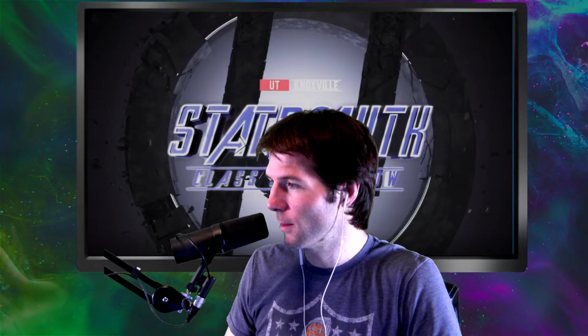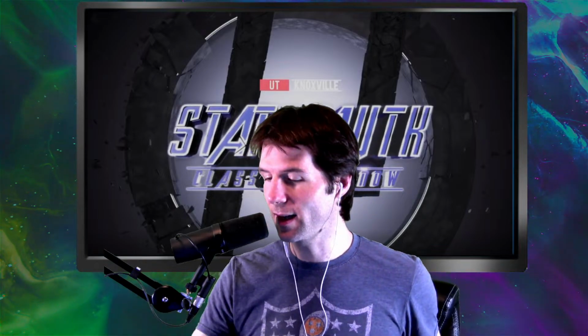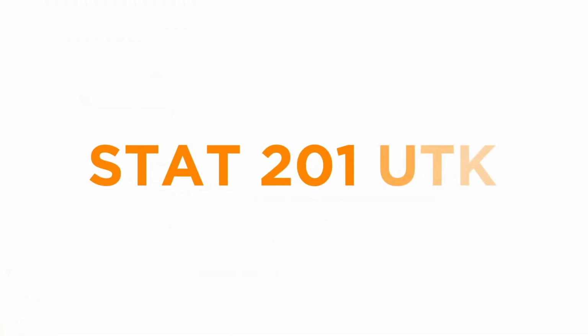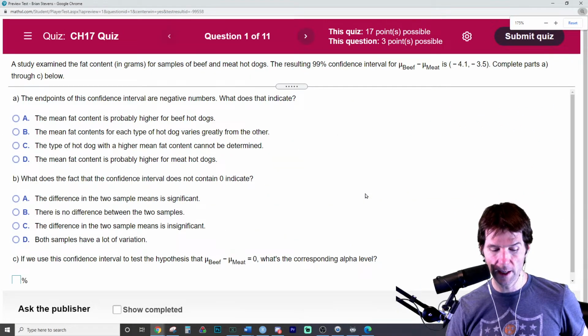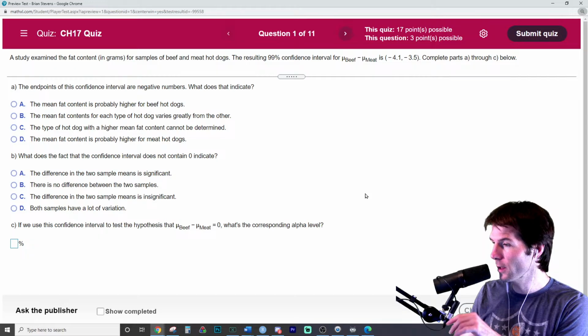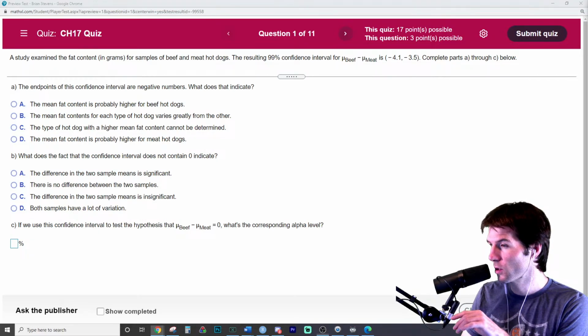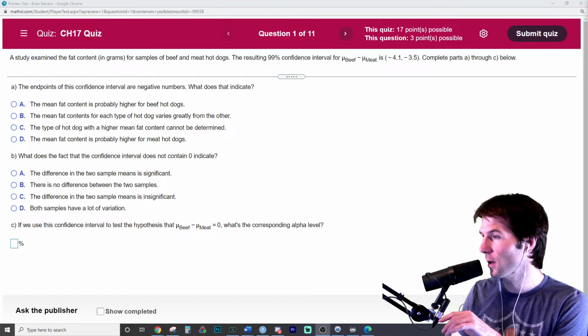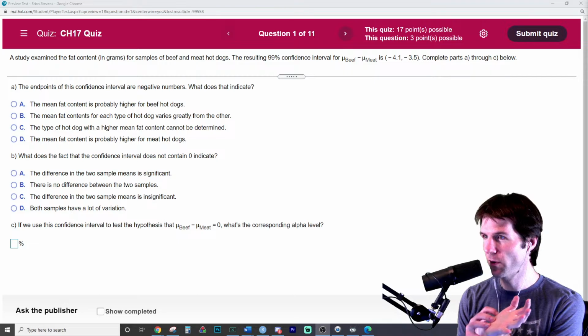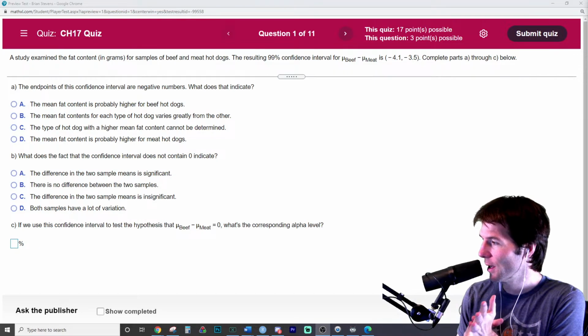Let's go check out some hot dog questions. Here we are, meat versus beef hot dogs. Let's check it out. Okay, so with this question right here, we're comparing the means of 2 groups. So we are comparing the means of meat hot dogs, how much fat they have, and beef hot dogs.